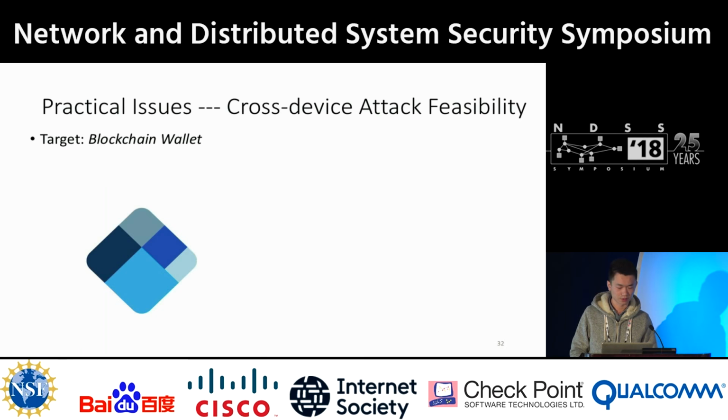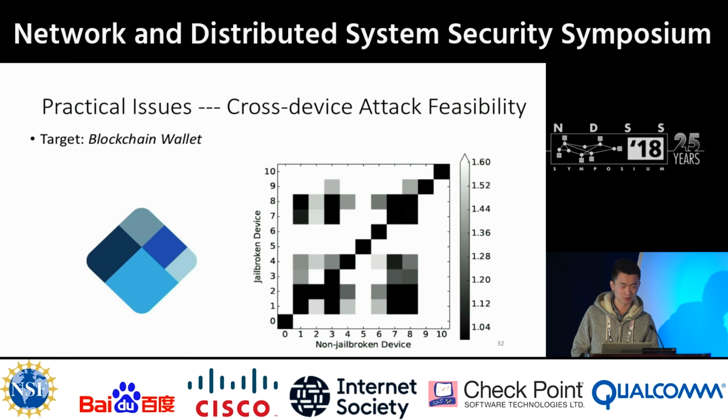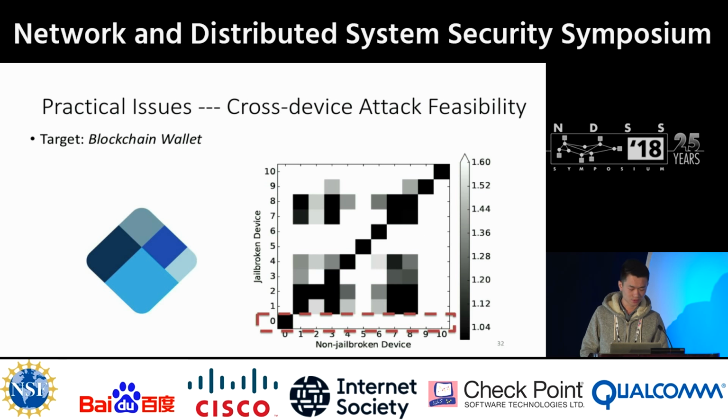Similarly, we also recollected traces of blockchain wallets and redid the evaluation. This time, the x-axis means the non-jailbroken device, and the y-axis means the jailbroken device. We normalize the distance per row as mentioned before. This result is noisier than the previous one, but the payment activity, index 0, can still be clearly distinguished.